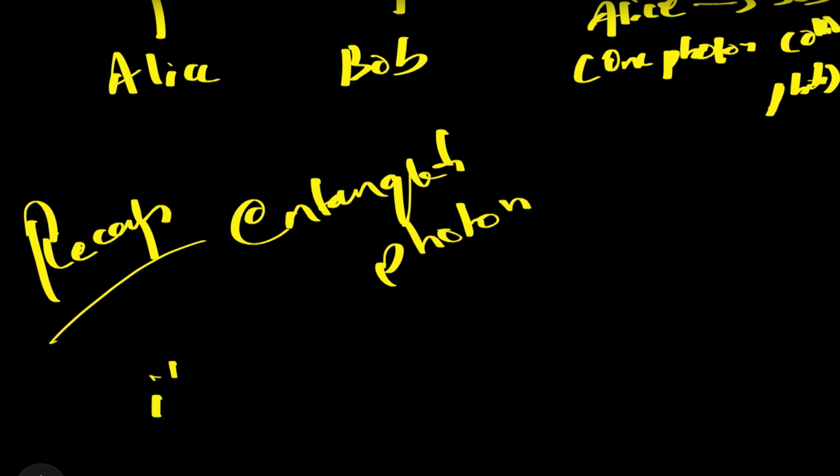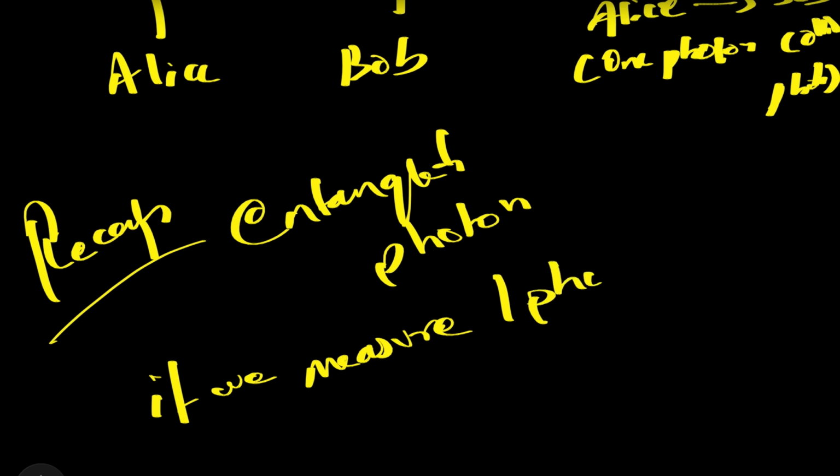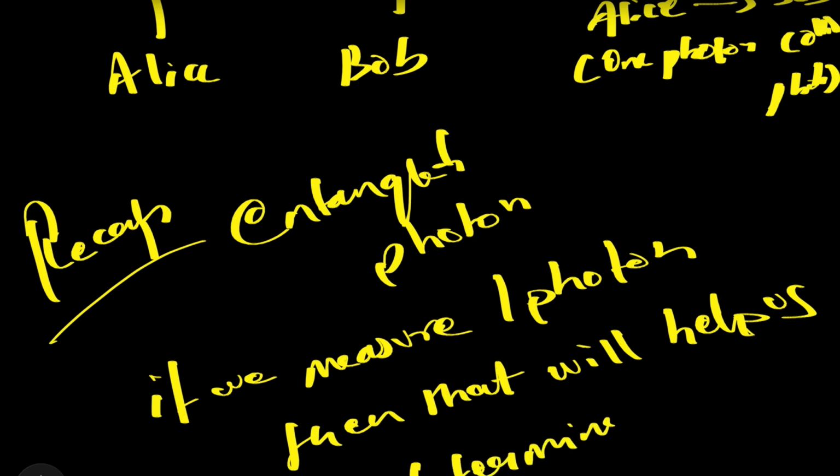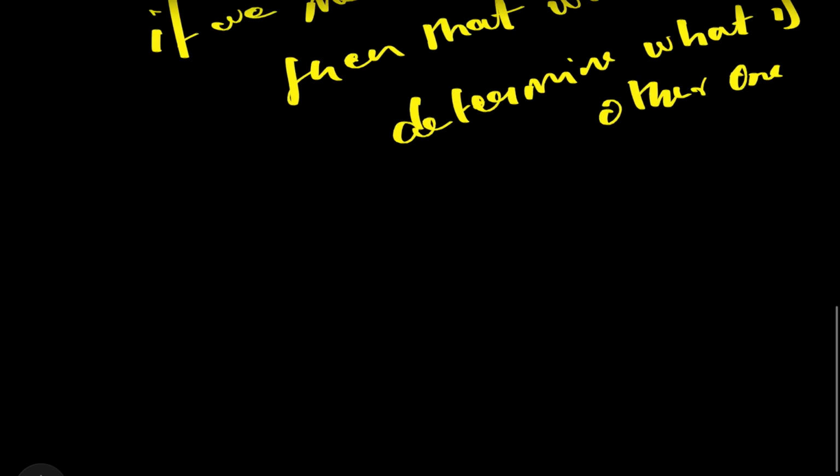If we measure one photon, it helps us determine what the other one is. We keep speaking about a pair of red and blue balls in boxes: if you open one box and the other box is kept very far away, this one box's measurement tells what will be in the other box.